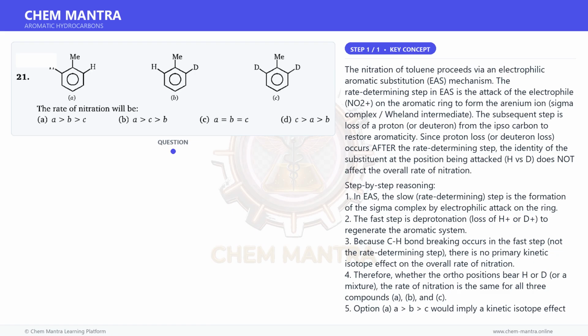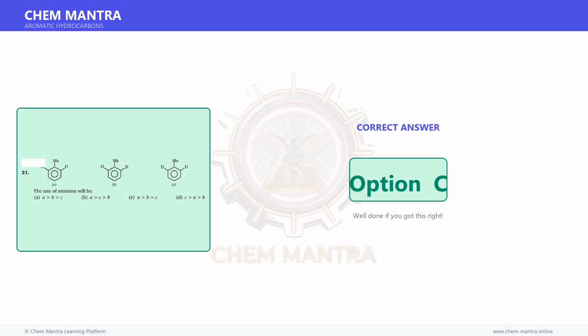8. Option C, A equals B equals C, correctly reflects that substitution of H by D at the ortho positions does not change the rate of the rate-determining electrophilic attack step. Therefore, the correct answer is option C.